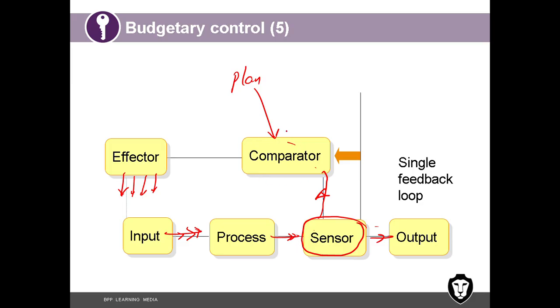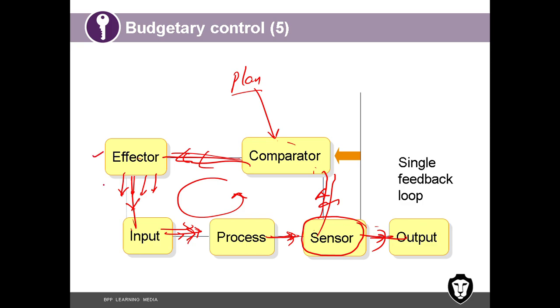If everything is okay, if the output is as expected, it tells the effector all good, continue. So effector says input can continue the same way. Suppose anything was different, cost is high, material is not up to the quality, it tells the effector. Effector will then change the input. Then the process, again output, again sensor, compare, until this circle will continue until the product becomes really good. That means it comes as expected. The moment it comes as expected, it will be released out as output.